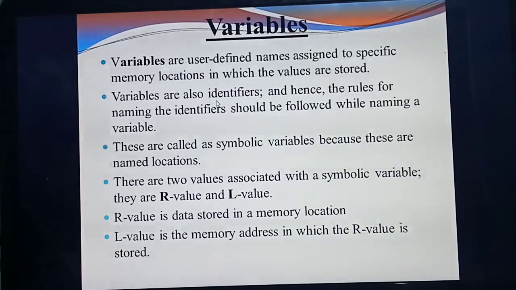Understand? Such variables or identifiers are called symbolic variables. Understood what you mean by symbolic variables? A variable's other name is identifier, and the particular rule for naming the particular identifier, we are calling symbolic variables. There are two values for a symbolic variable. How many values? Two. What are they? R value and L value.